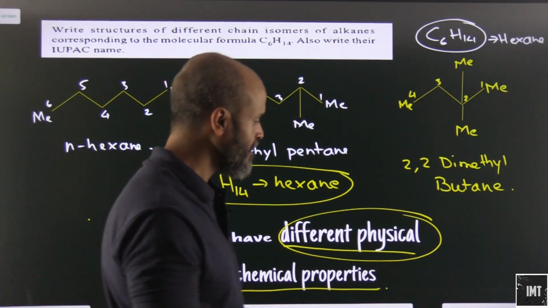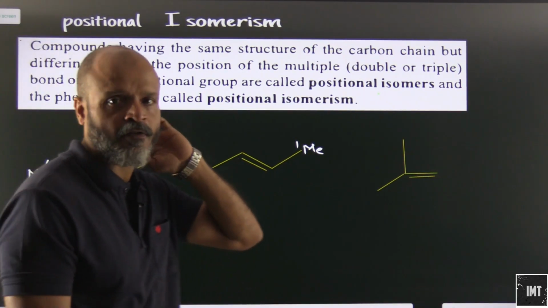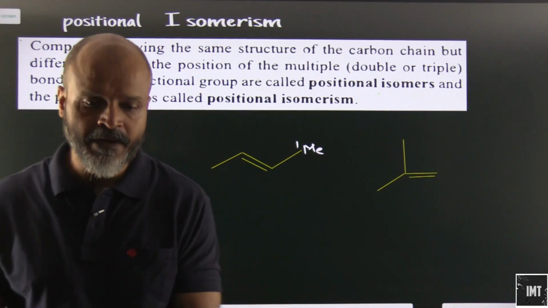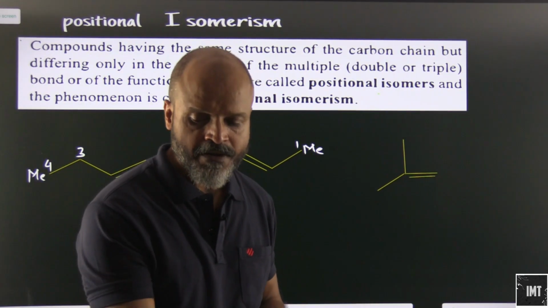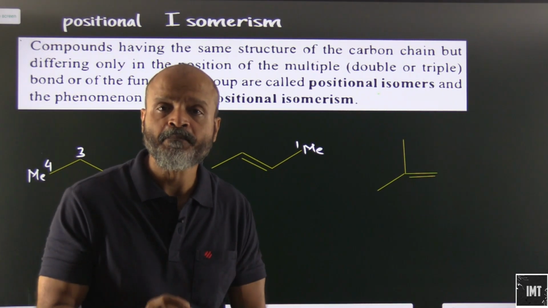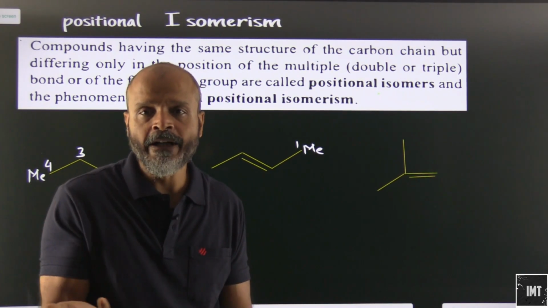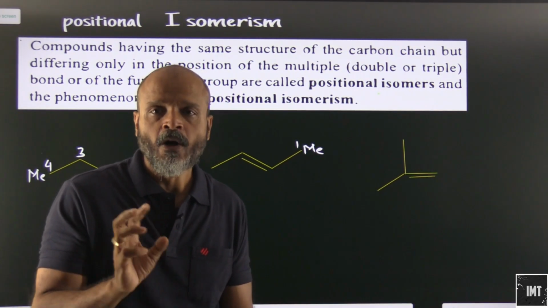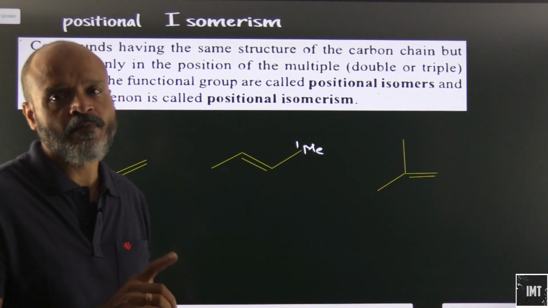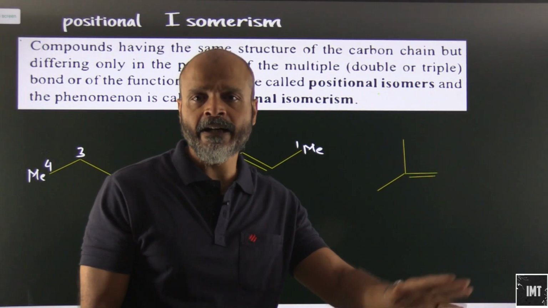Let's proceed ahead. Now we come to a different aspect of isomerism, which is called position isomerism. Now what is position isomerism? When we have functional groups, let's say a double bond or a triple bond, alcoholic group, aldehydic group, ketonic group, carboxylic acid group, all these will have different positions, and we need to mention their positions while we are doing the IUPAC nomenclature, or when we are naming the compound.